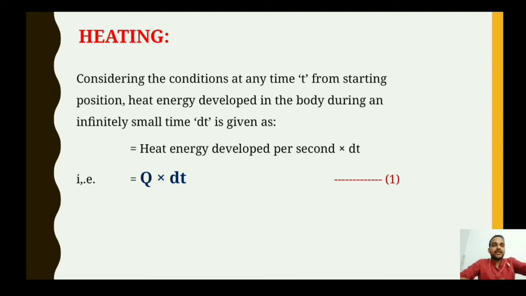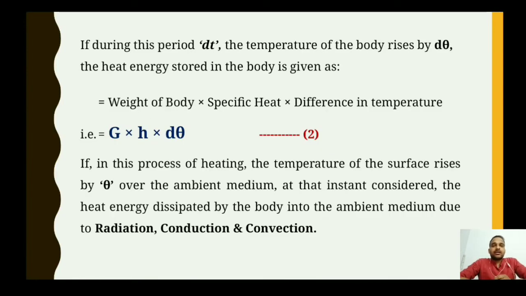Now moving forward, if during this period dt, this fraction of time, the temperature of the body rises by d theta. Here we are denoting the temperature by theta. In the previous lecture I told you that the maximum permissible temperature value is denoted by theta m, theta suffix m.